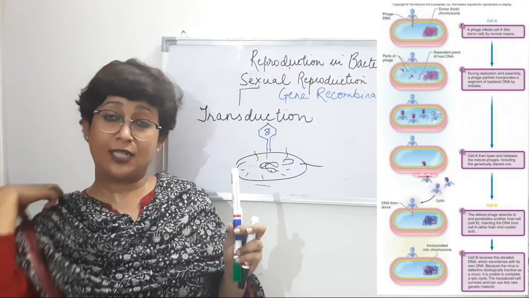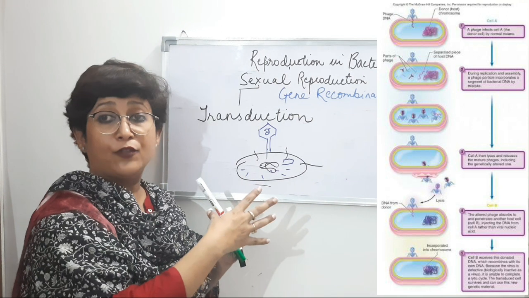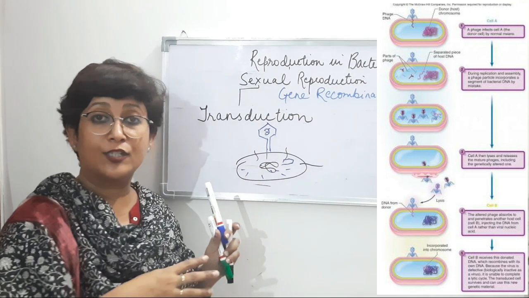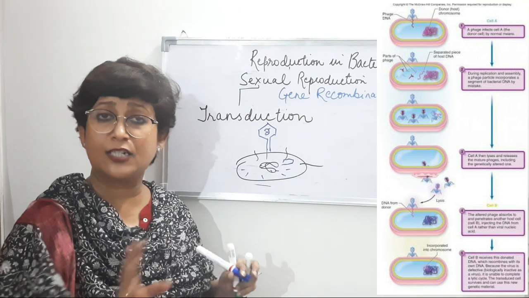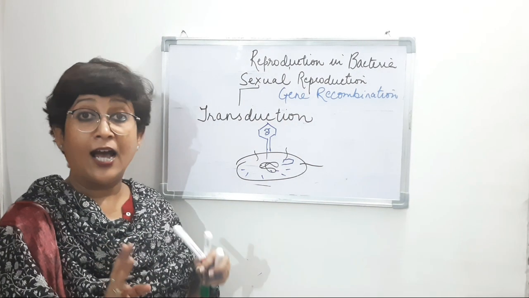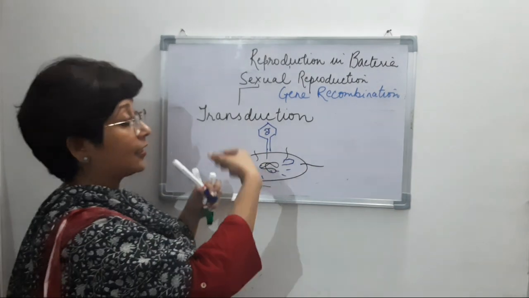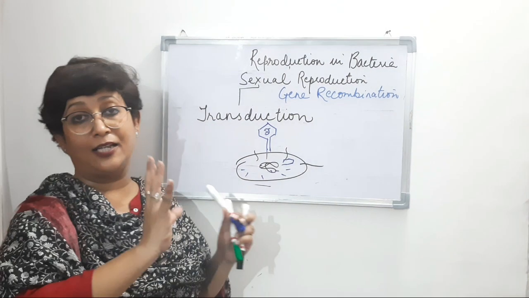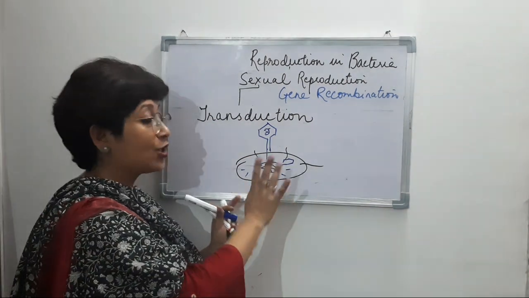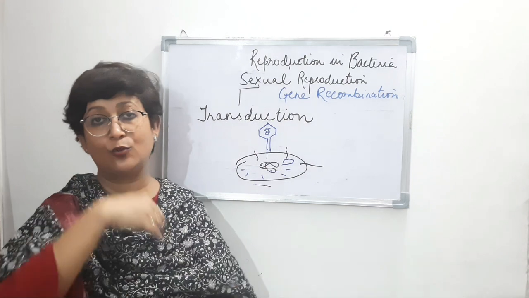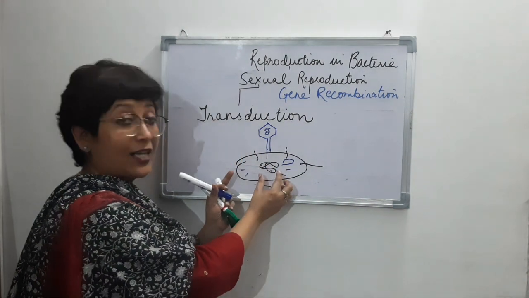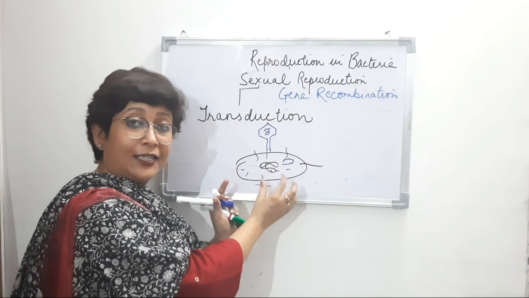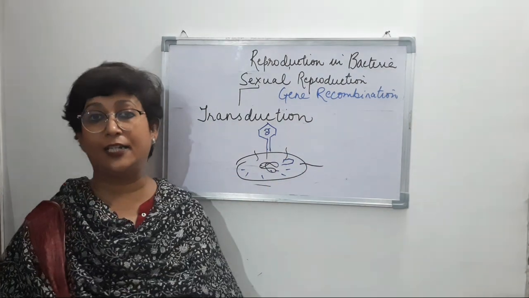Now this virus which is forming copies inside the host cell is actually not a virulent virus. Virulent means it causes disease, so this does not cause any disease, right? And now when it enters another host, it carries the genetic material of one host to another host. So in the body of another host, the gene which it has taken from the first host, it can transfer to the second host, right?